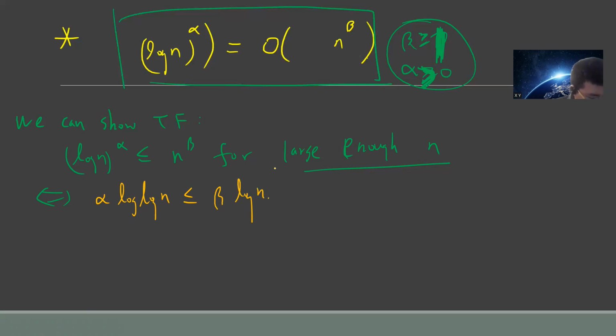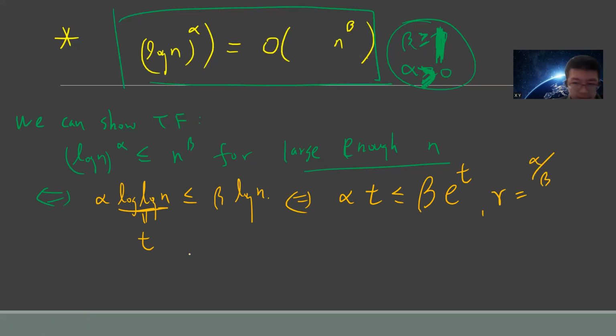Let me set log n to be t. So this is alpha log t less than or equal to beta t. Now everything's simple: I can let gamma be alpha divided by beta.